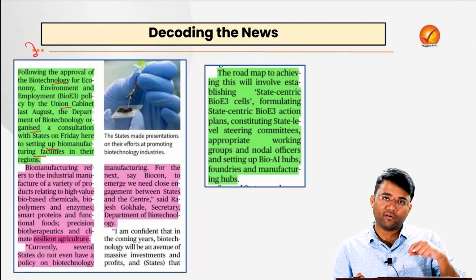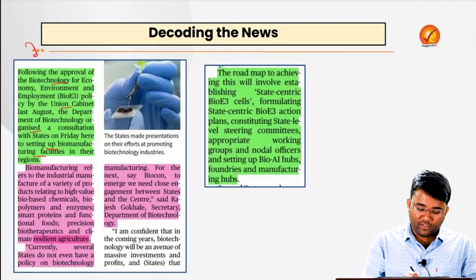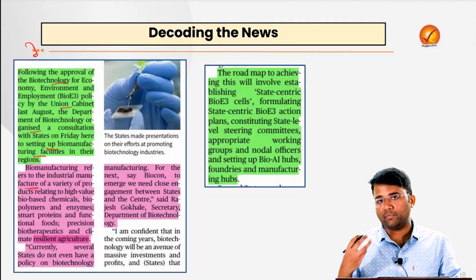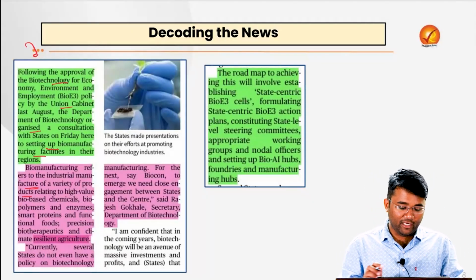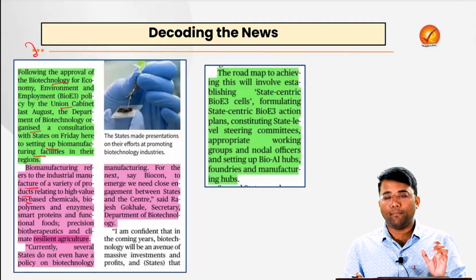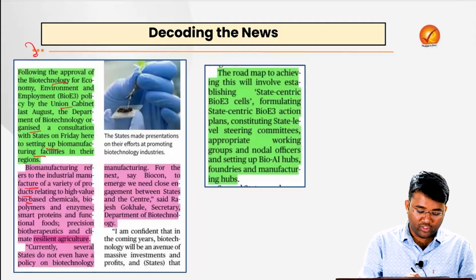And what does biomanufacturing mean? It refers to the industrial manufacturing process of a variety of products relating to high-value bio-based chemicals, biopolymers and enzymes, smart proteins, functional foods, precision biotherapeutics and climate resilient agriculture.